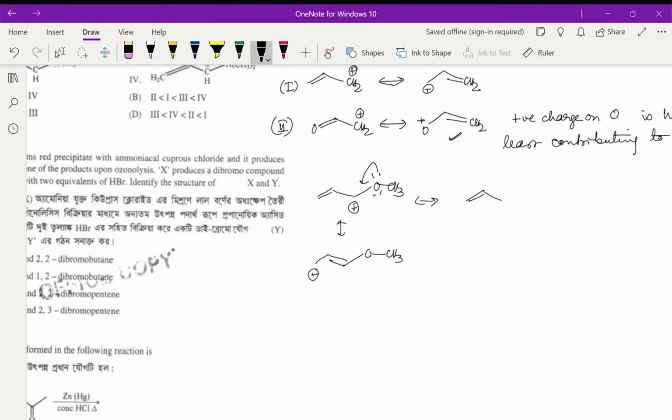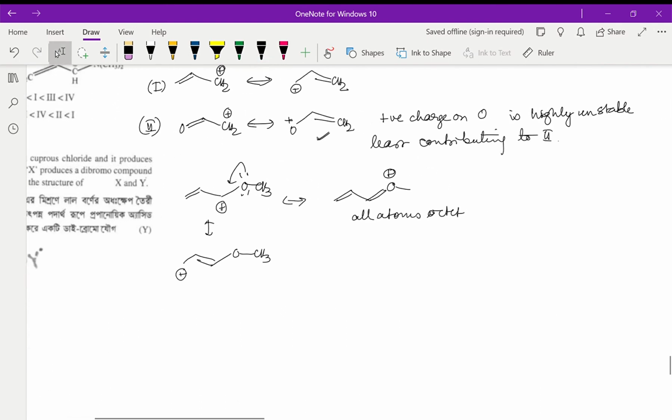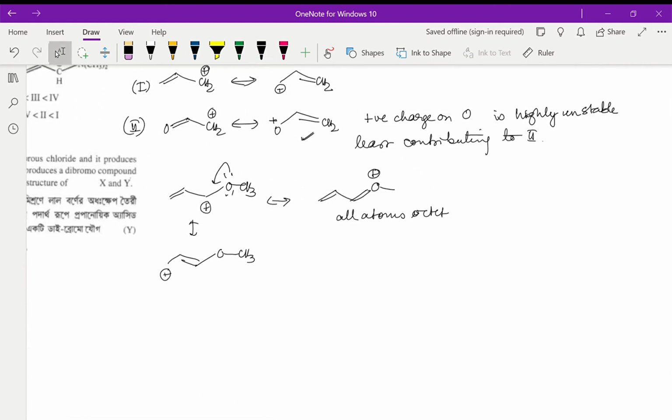Okay, so that is how, and this is having all atoms octet. Okay, so this will be the most contributing one and having maximum number of pi bonds. So this is having 3 resonance structures. So among the 3, we will say, as of now, it looks that 3 is the most stable carbocation.